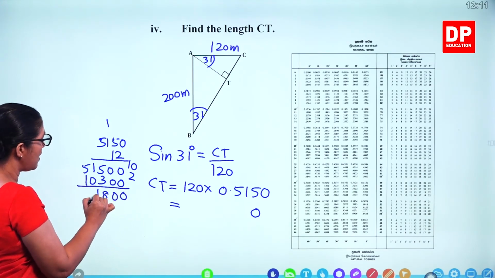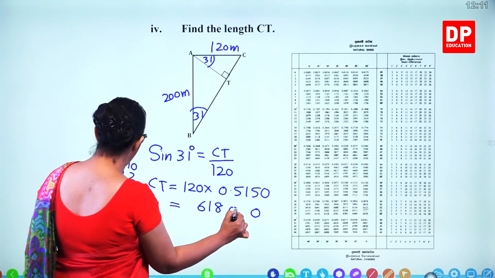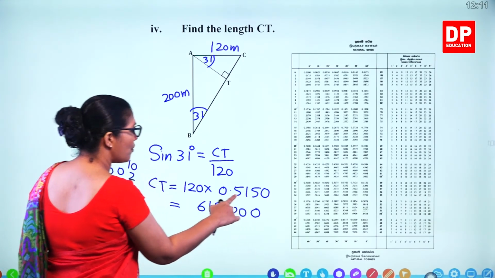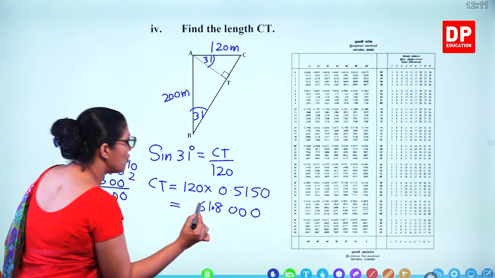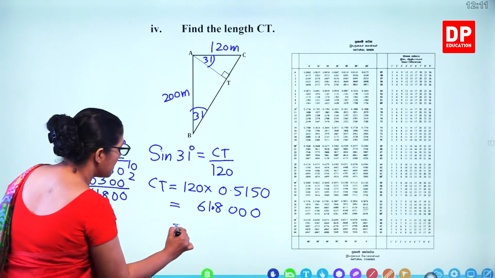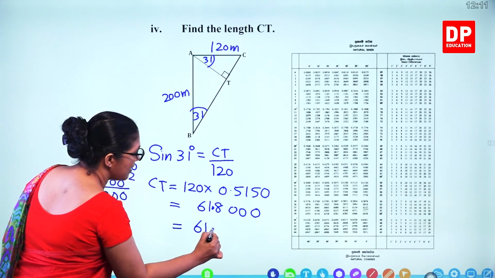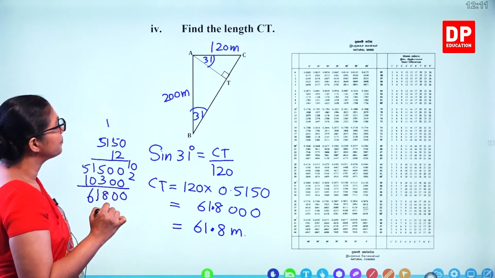Add it together, you get 61800. Now keep 4 decimal places, 1, 2, 3, 4. So you get 61.8. This is in meters. So the distance here is 61.8 meters.